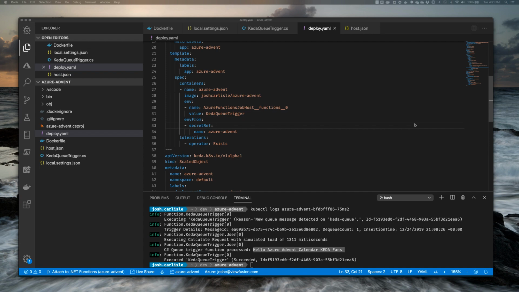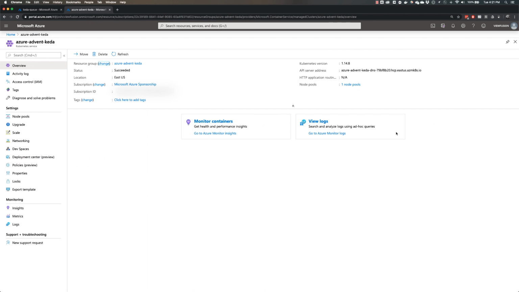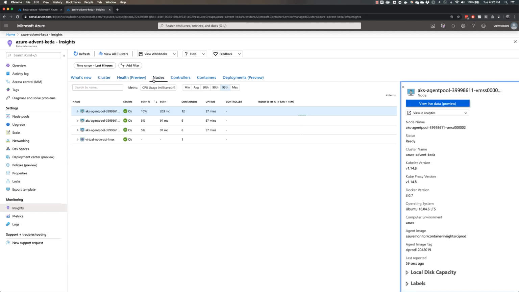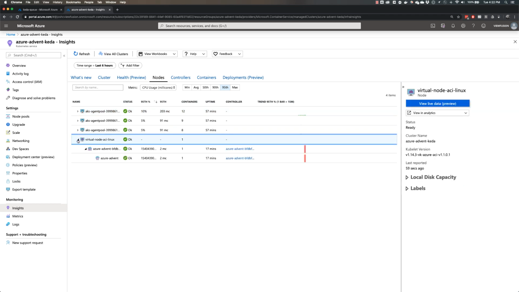So before we go ahead and generate load, we're going to jump over to the portal. And instead of viewing the status of our nodes and containers through kubectl, we're going to instead look at the Azure portal. If we go over here, we're in our Azure Advent KEDA AKS cluster. If we go ahead and view insights and go to nodes, we should see here's our virtual node, our ACI virtual node. And as I would expect, we have a single pod with a single container in it, since we just recently dropped a message in there for processing.